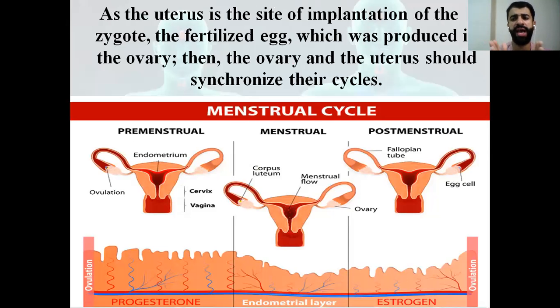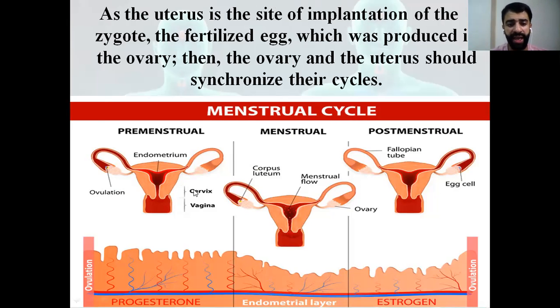As you know, the uterus is the site of the implantation of the embryo. The uterus is the site where the zygote, the fertilized egg, is going to be implanted. This is produced in the ovary. Then the ovary and uterus have cycles. These cycles synchronize. They have to work periodically, with each other, and together.